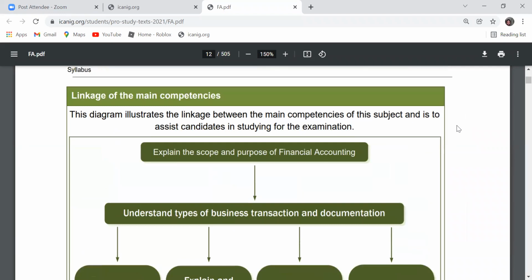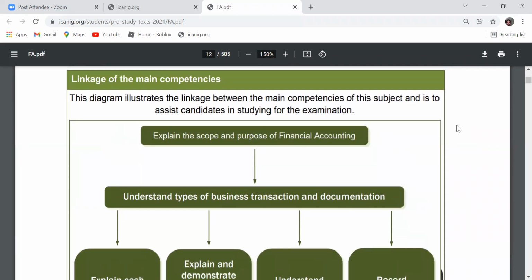This is the main competence that, at the end of this particular lecture, and even at the end of the exam, we should be able to develop a high level of competence in this area. At least the candidate, after studying for this examination, should be able to explain the scope and purpose of financial accounting. And that is what we are going to be doing today.